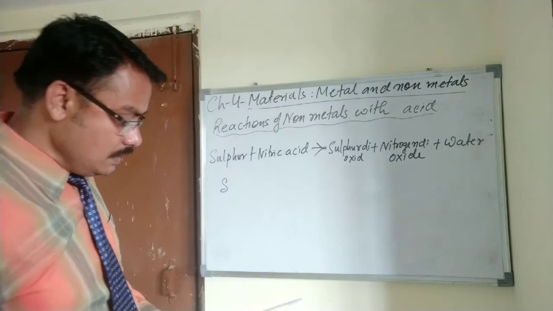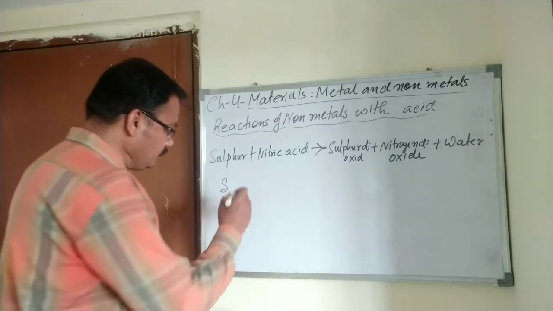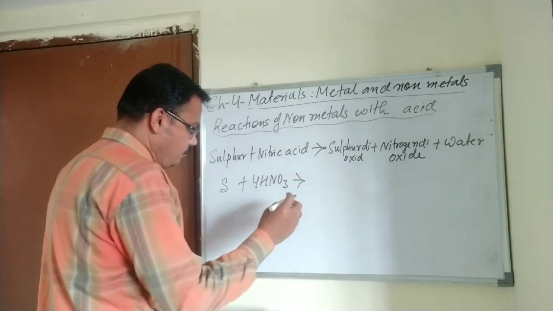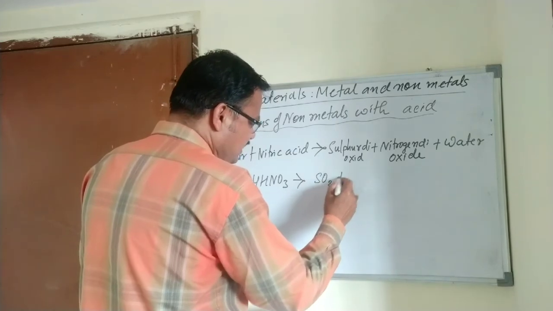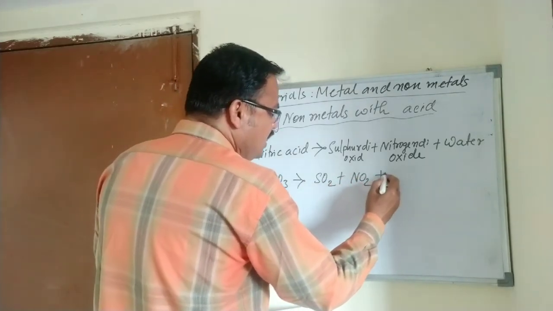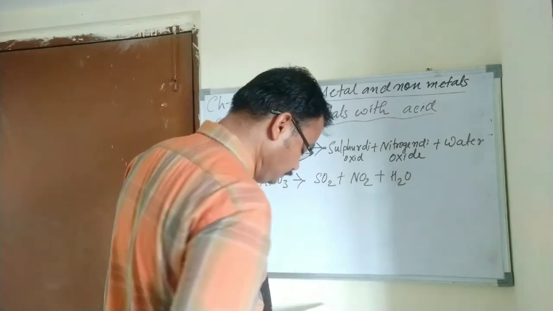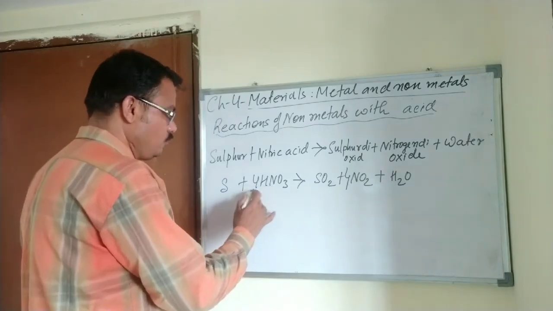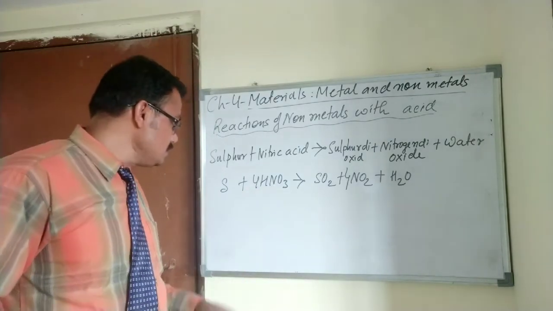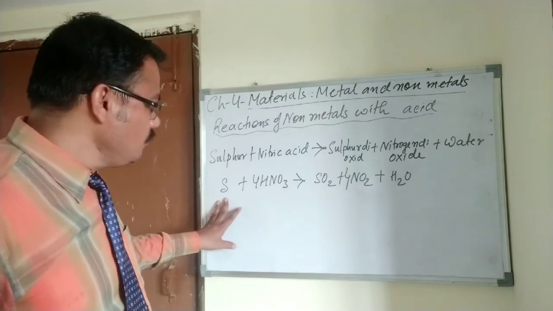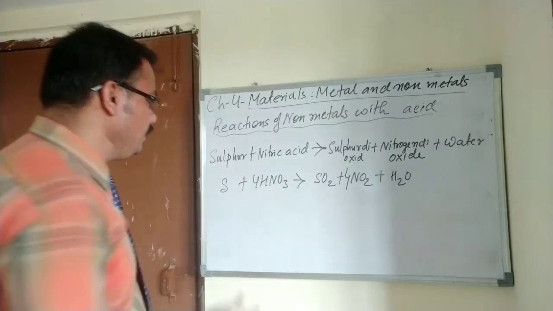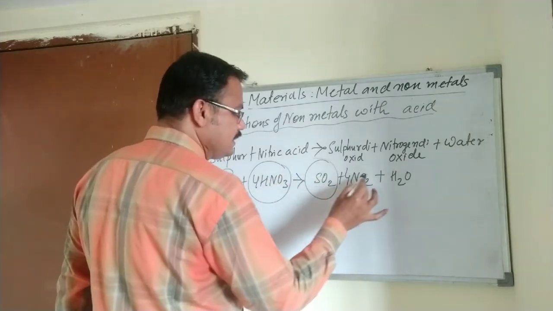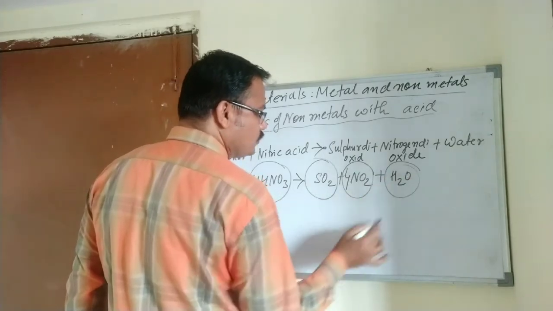So when sulfur reacts with nitric acid, it forms sulfur dioxide, nitrogen dioxide and water. Okay student, 4 molecules, because here the hydrogen is 4 molecules. So here you can see sulfur is a non-metal. When it reacted with concentrated nitric acid, it forms sulfur dioxide, nitrogen dioxide and water.